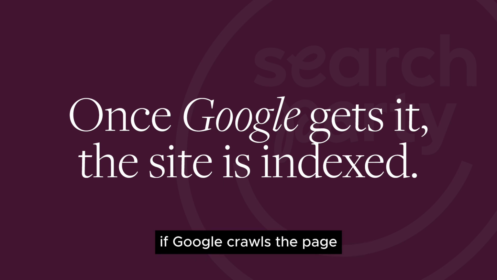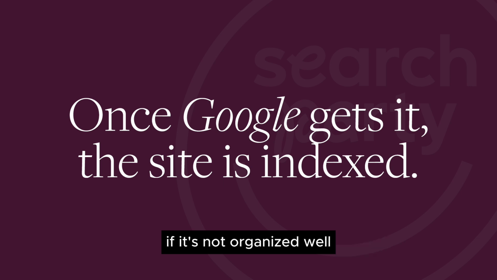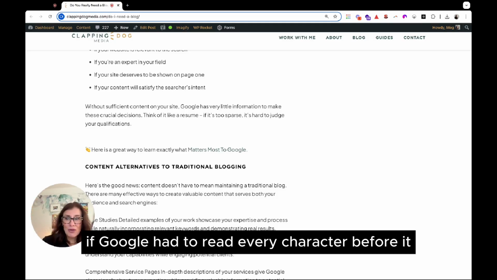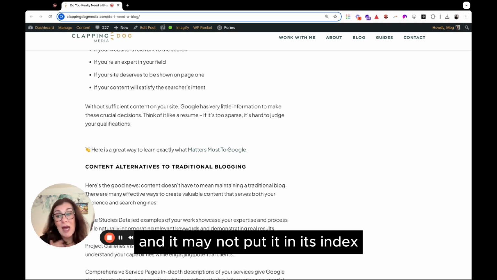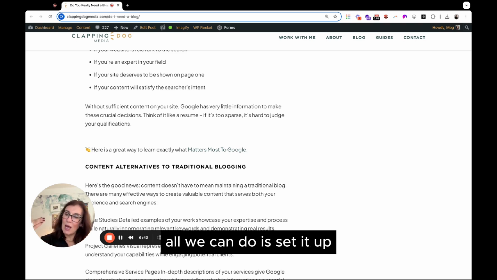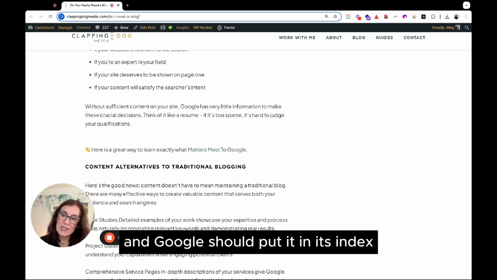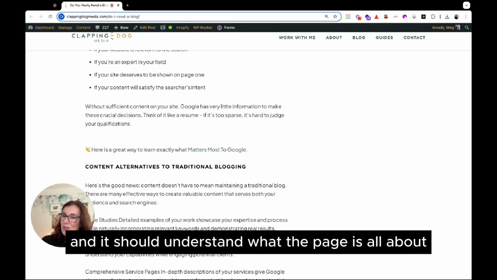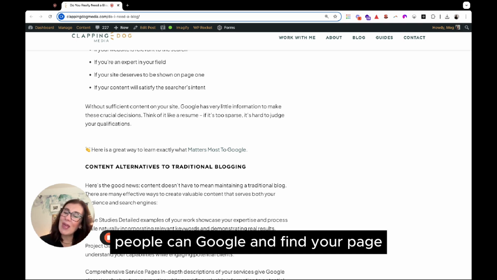If Google crawls the page and doesn't really know what it's about, if it's not organized well, if Google had to read every character before it started to understand it, Google may not like it and it may not put it in its index. We don't have much control over that. All we can do is set it up in a way that makes it easy for Google, and Google should put it in its index, and it should understand what the page is all about so that you can get ranked for it. People can Google and find your page.